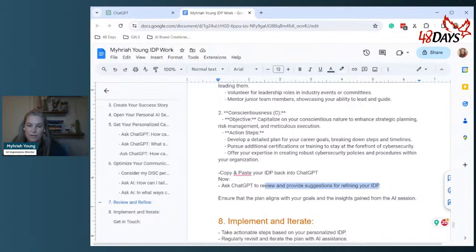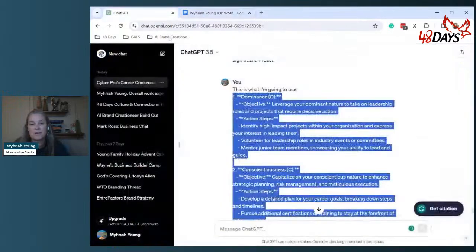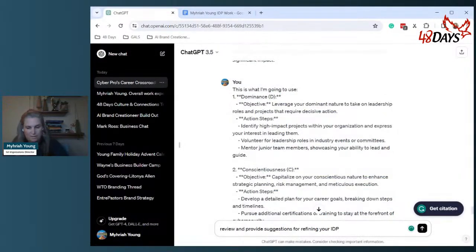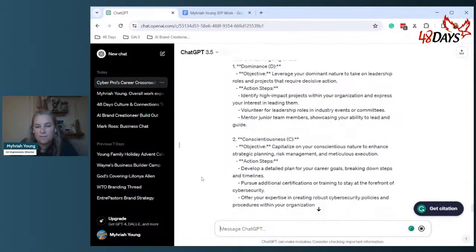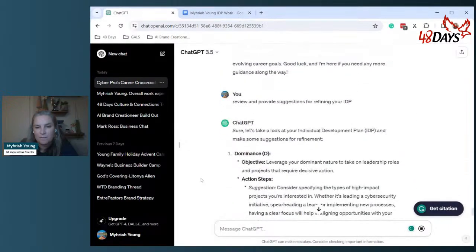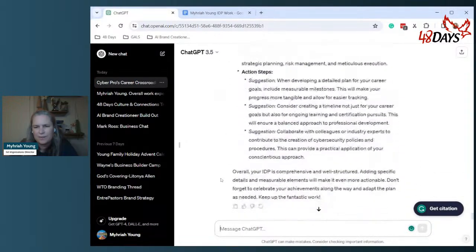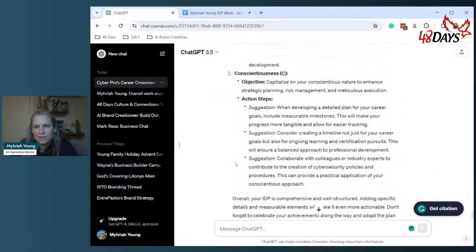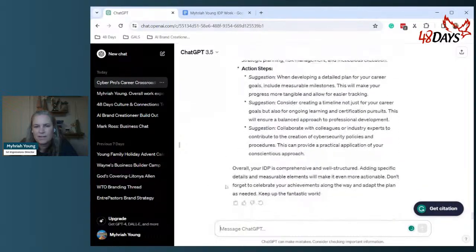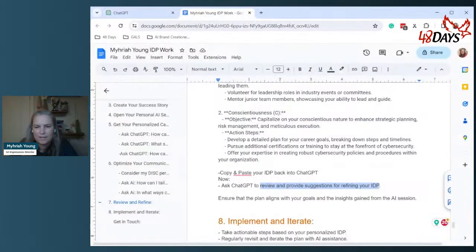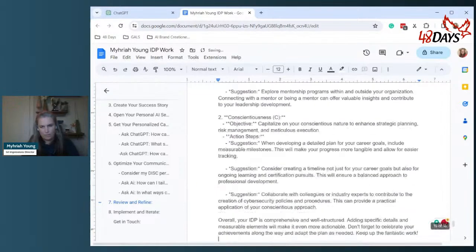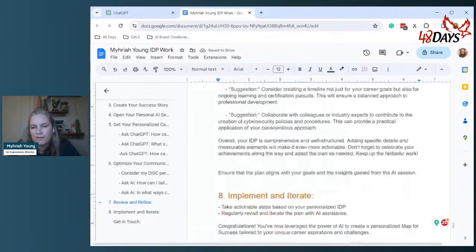So this is really great. Review and provide suggestions for refining your IDP. Let's just see what it has. Oh, it actually made it much more clean. I don't know why it was being so messy earlier. So there we go, I like that. And of course, grab that and put it here.